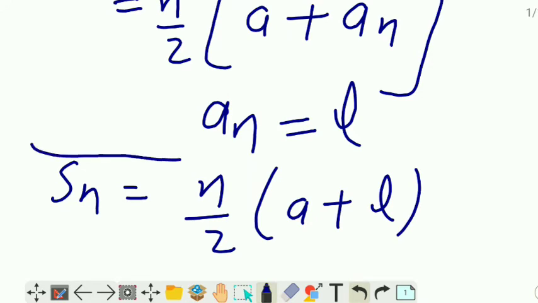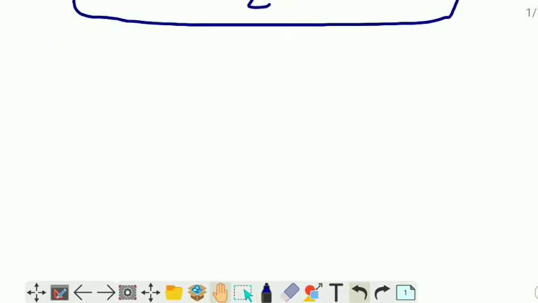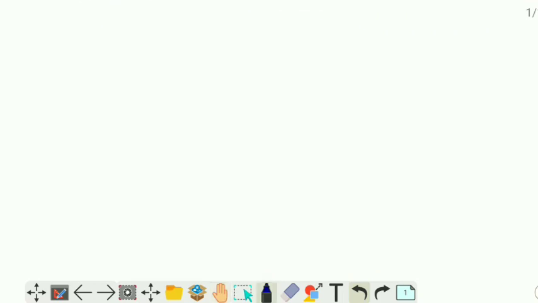This is your other formula, for the case where the common difference is not given, and the first term and last term of the AP are given. I hope you have understood both formulas, how we derive them and how we convert to the last term. Okay, so let's take some examples, because examples are the most important. Without examples many things will be missed. So we will see here.